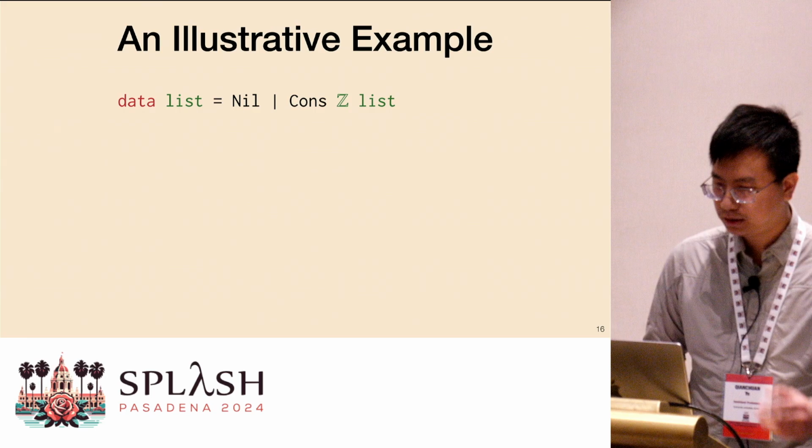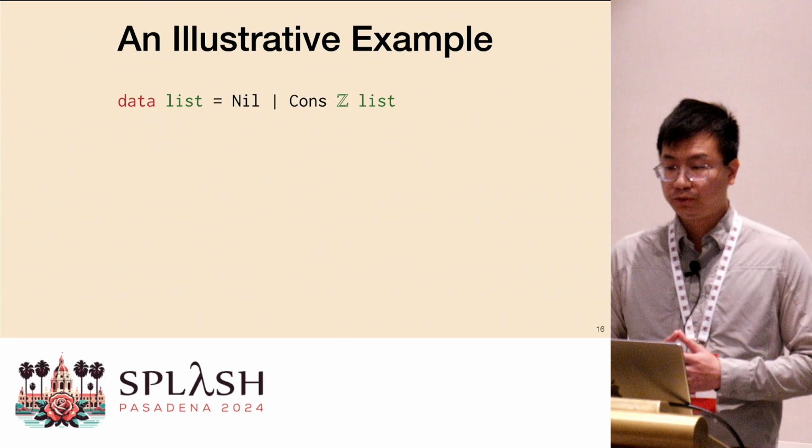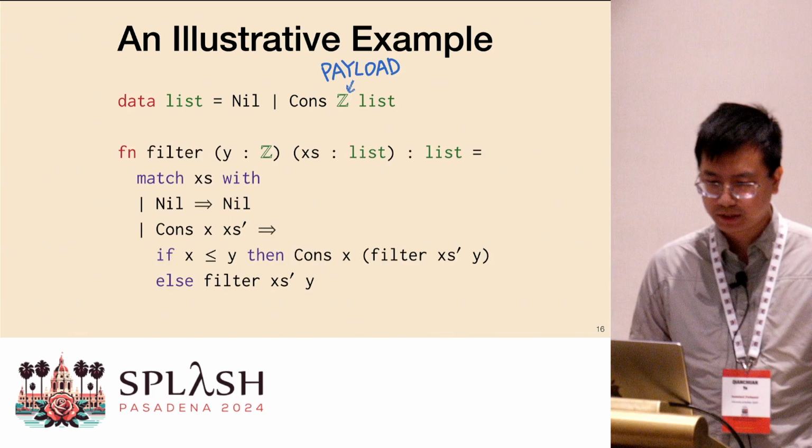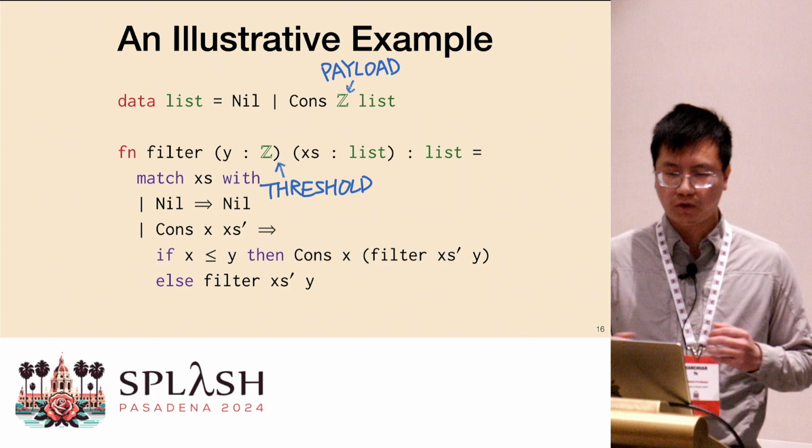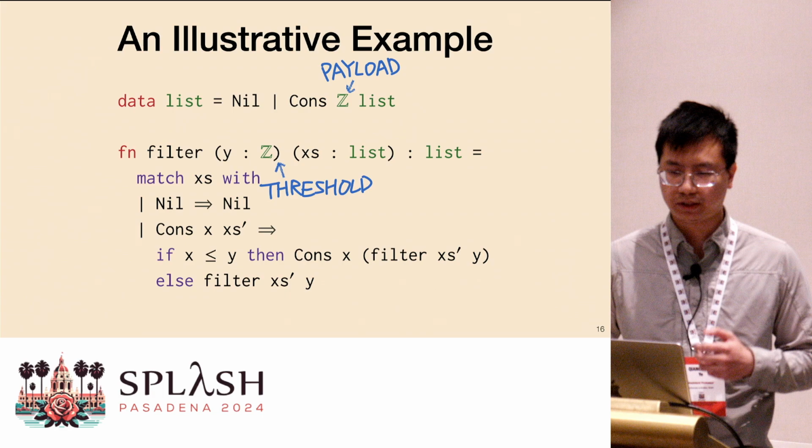Okay. All right. What we'll be doing now is to give you a quick tour through this very simple example about how this language works at a very high level. So this is a list data type with an integer payload. The definition should be very standard as an algebraic data type. And here we have a filter function with a threshold as an argument and also a list of integers. So basically, this function just keeps all the numbers in the list that are below the threshold and removes the others. By the way, we do support higher-order functions. This is just a simplified example.